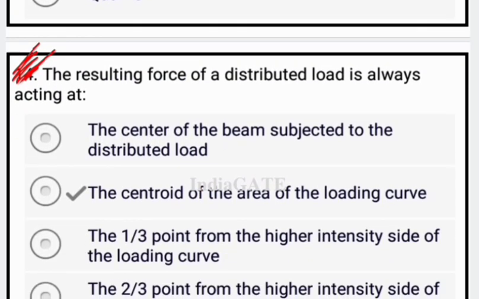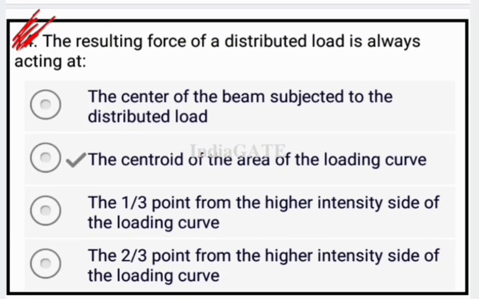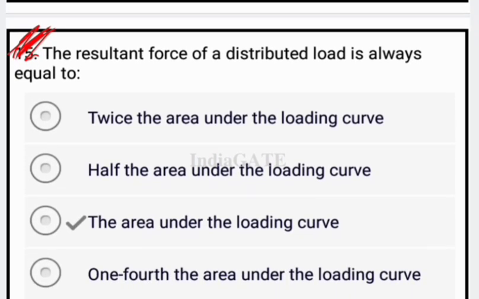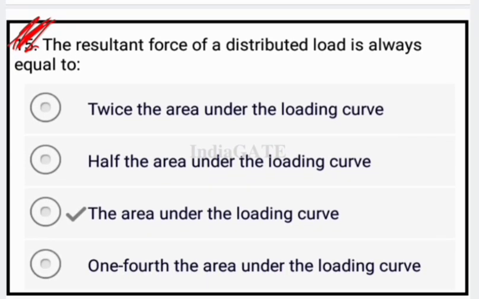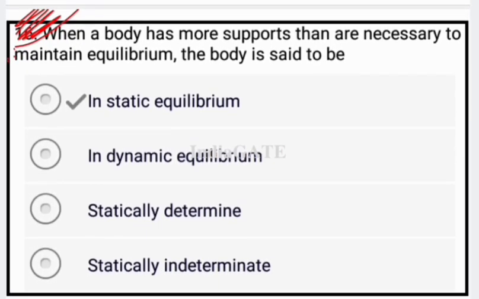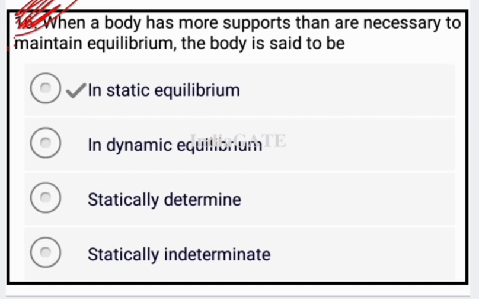Okay, next is the resulting force of a distributed load is always acting at the centroid of the area of the loading curve. Now come to the next question. The resultant force of the distributed load is always equal to the area under the load curve. Okay, the area under the loading curve is equal to the resultant force. Okay, now next is when a body has more supports than are necessary to maintain equilibrium, the body is said to be statically indeterminate.